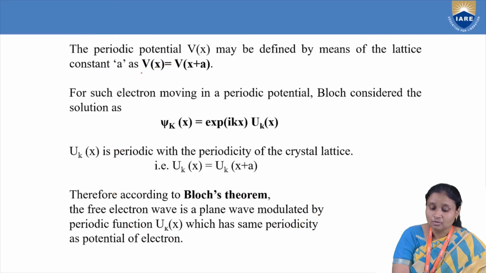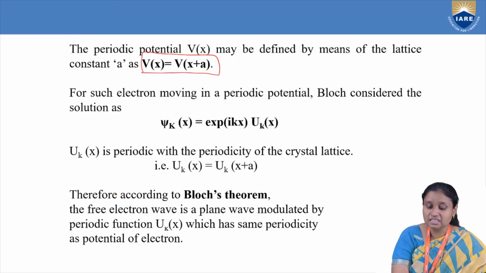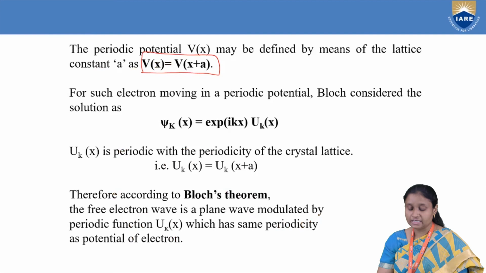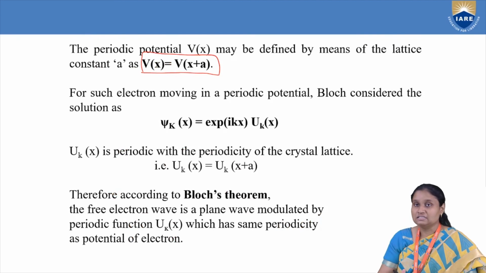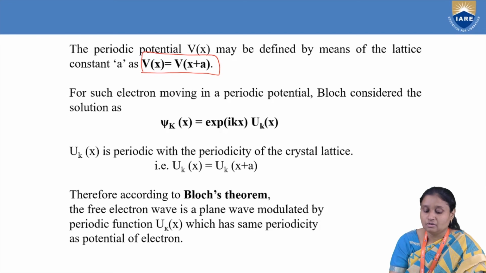Now see here, what is the meaning of this one? V is our potential which is developed inside the crystal depending upon the position of electron. Now I've written V of x is equal to V of x plus a. V of x is potential with respect to position of electron. Now it will be same for every a. You go to any two adjacent positive ions, that variation of potential will be same.